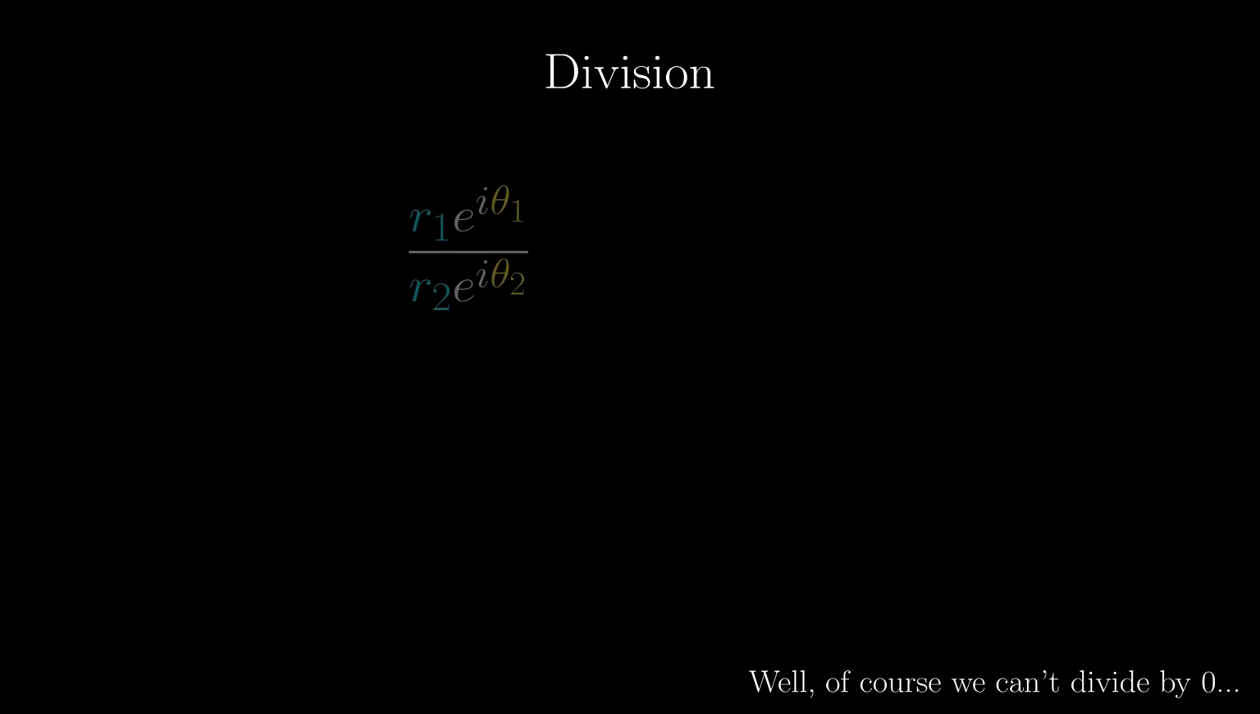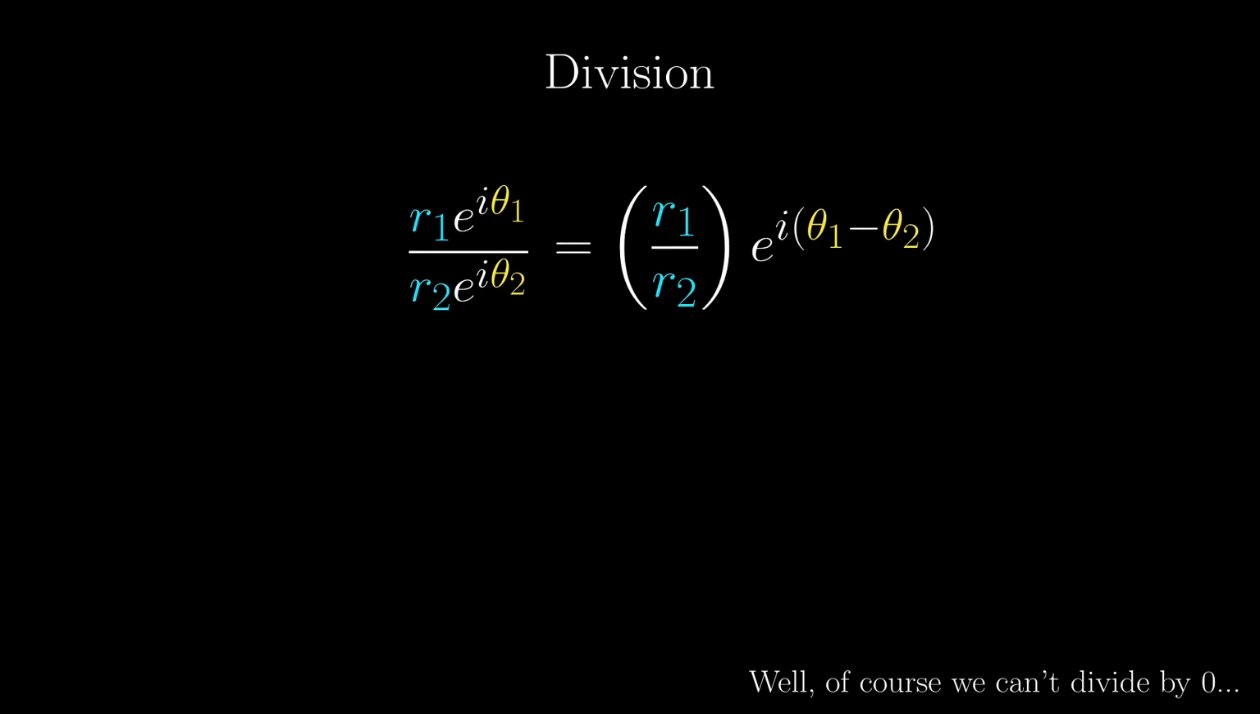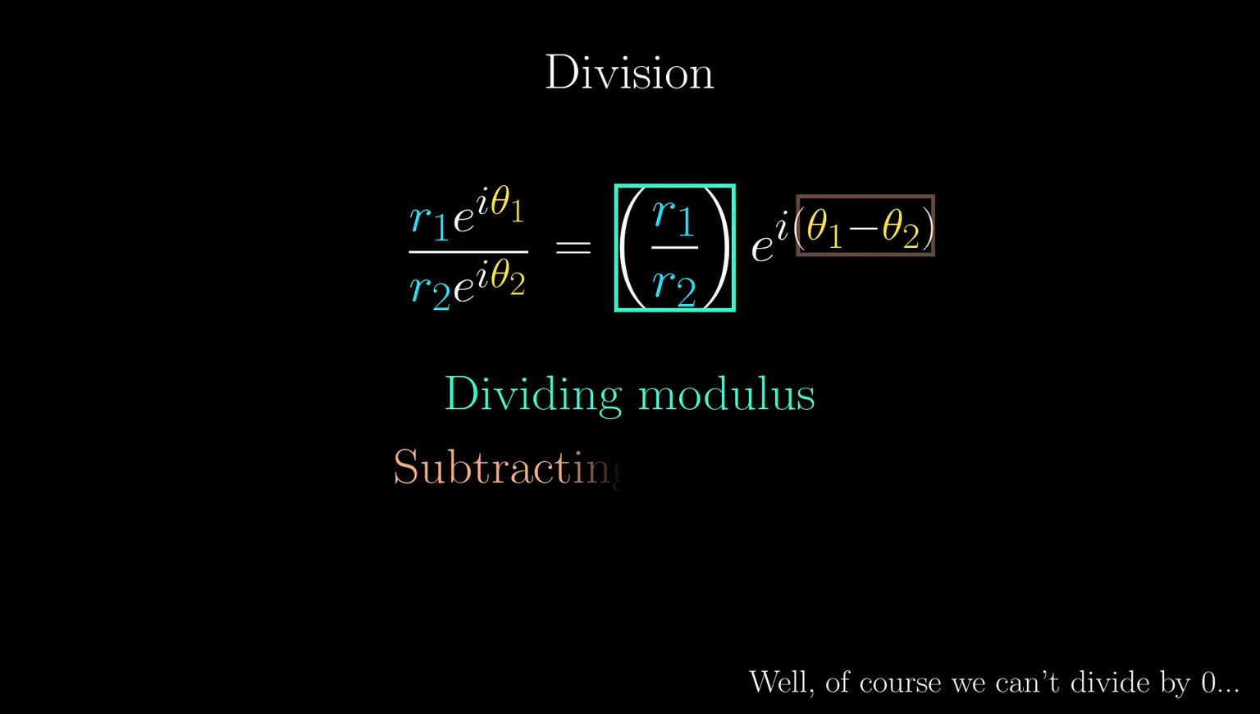The much better way would be to write everything in polar form. Quite similar to multiplication, the result is rather nice. We divide the moduli and subtract the arguments. Well, again, technically, the argument isn't simply the difference, it could be different up to multiples of 2 pi.